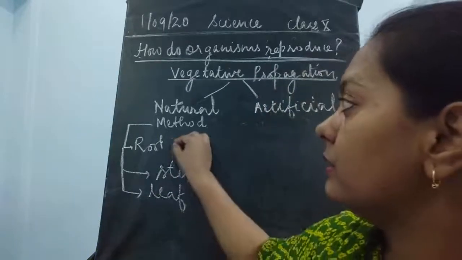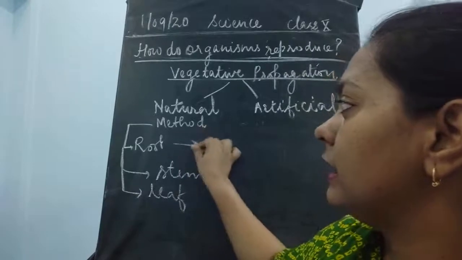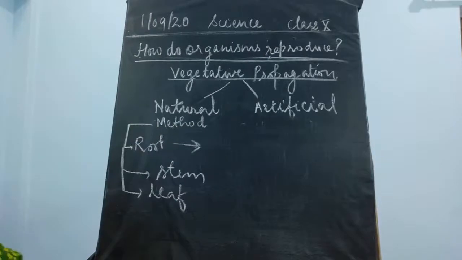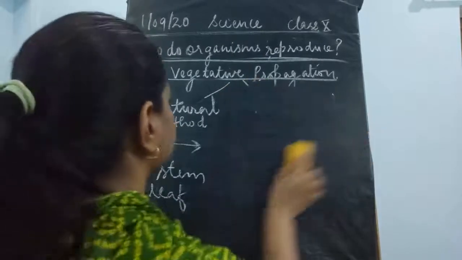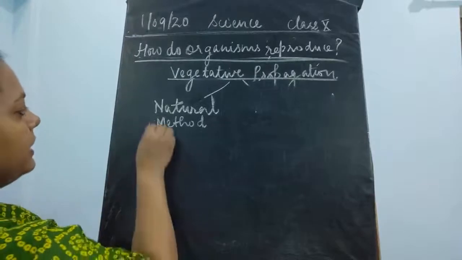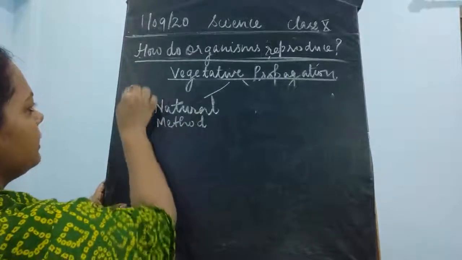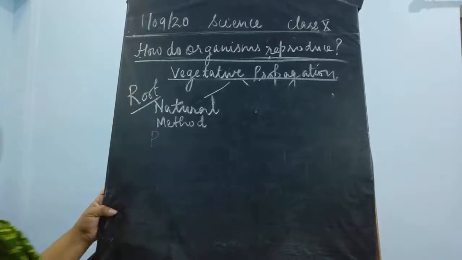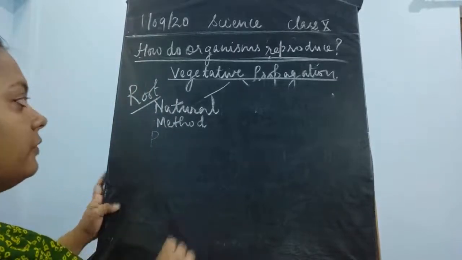In the natural method of vegetative propagation where the root is involved, which means that in some plants, the roots are already present. So this root is responsible for the growth of new plants.